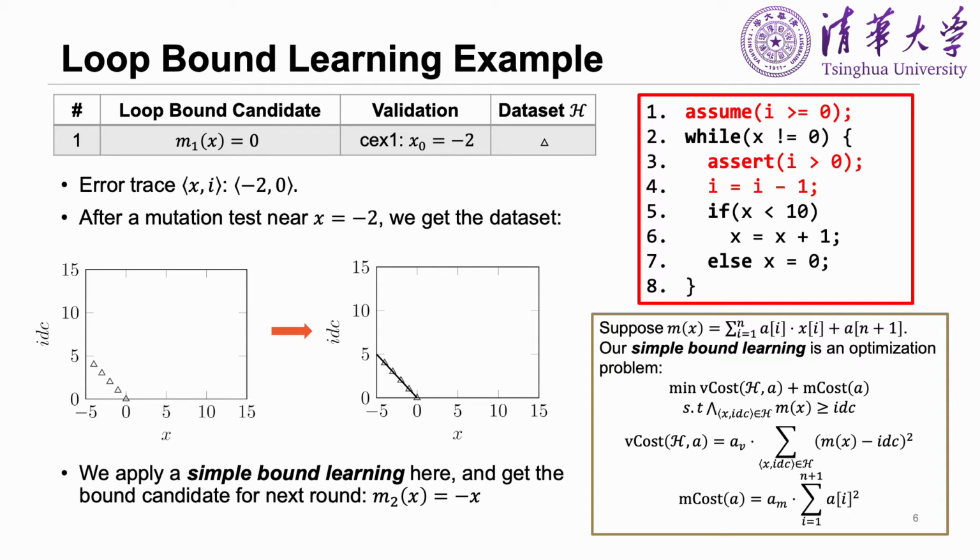The second one is Mcost. Mcost is a square sum of coefficients, which makes the candidate prefer a simplified format. Here, both alpha_v and alpha_m are hyperparameters.